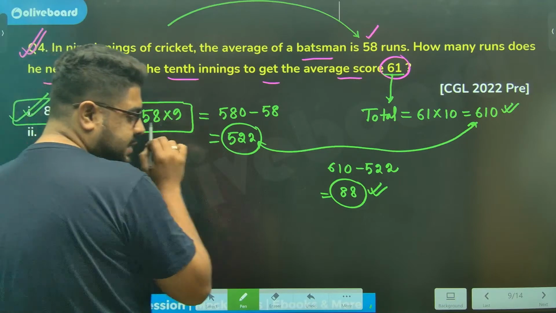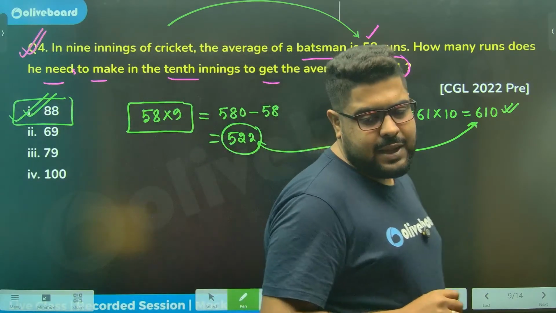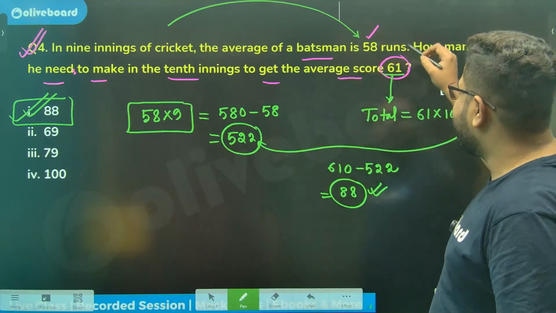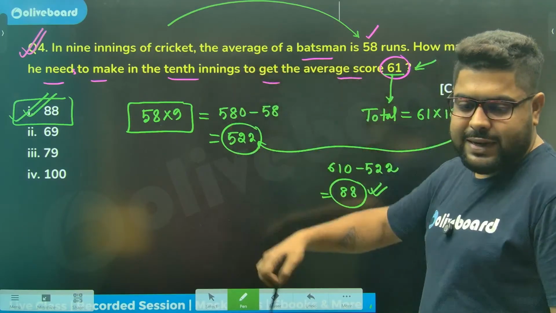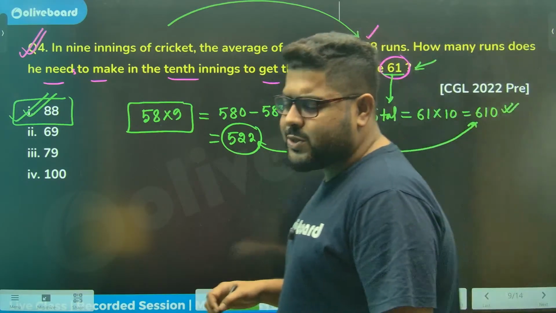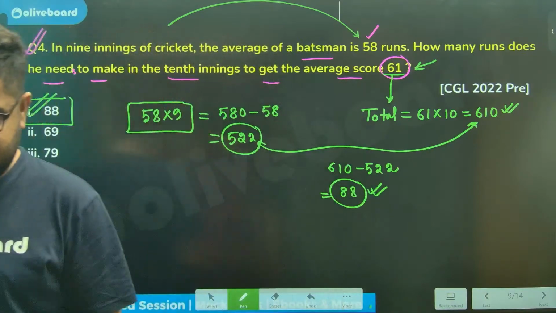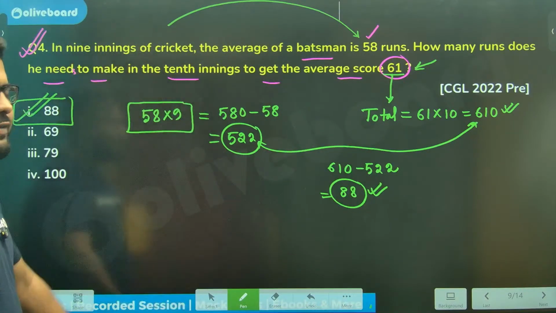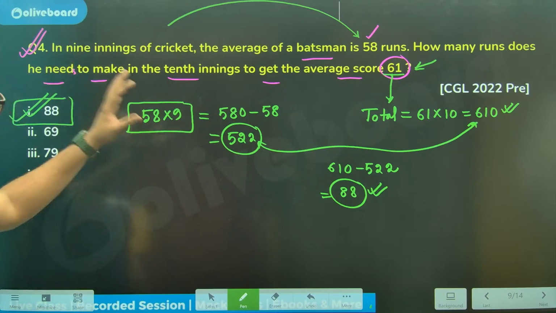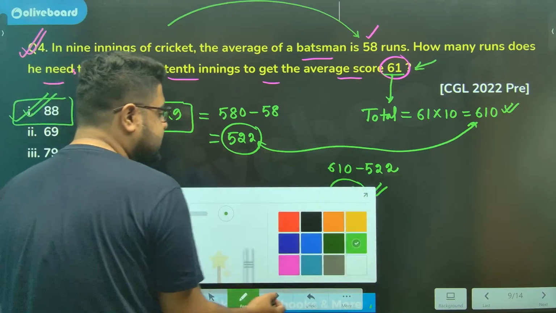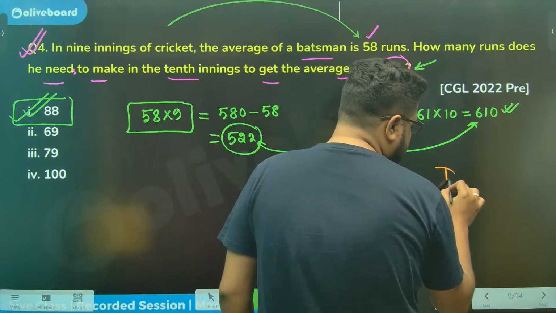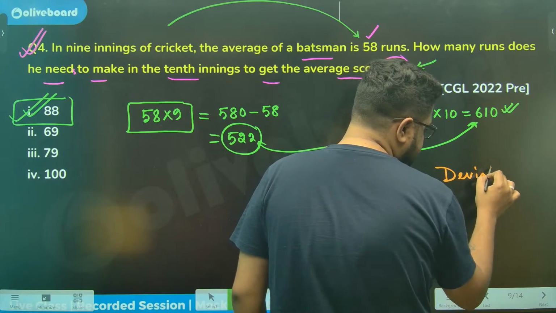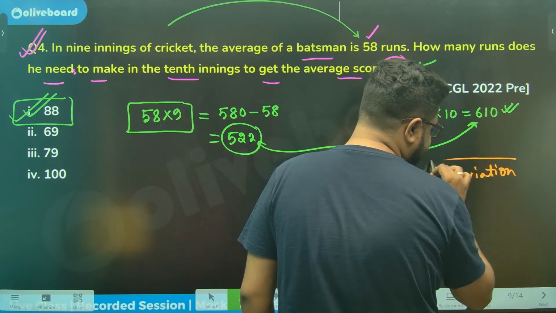Now, we could do this because the values were very simple, especially 10, which is 9 plus 1. Because the values were so simple, we could have done this very easily. If the values were a little more difficult or critical, then I would have suggested going for the deviation, like we are doing for the other questions.